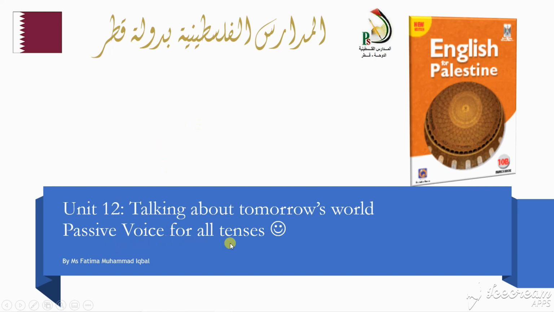Today we are going to take the grammar portion, which is passive voice for all tenses, from Unit 12, Tomorrow's World, from Palestinian schools in Qatar. As the unit title suggests, the main focus of passive voice will be the future. In our previous lessons, we already took passive voice in present and past tenses. But in this unit, we are going to take passive in future as well. Let's start.